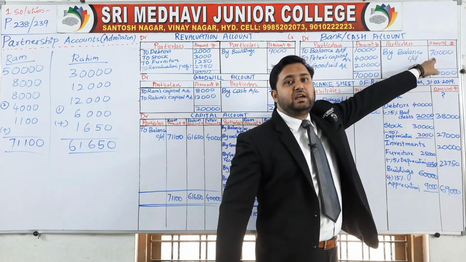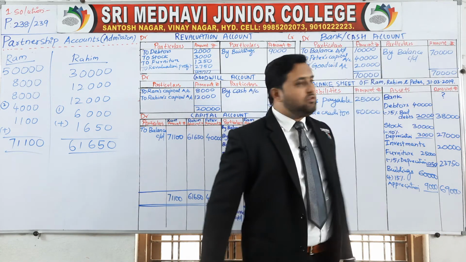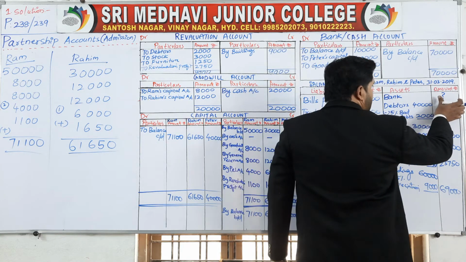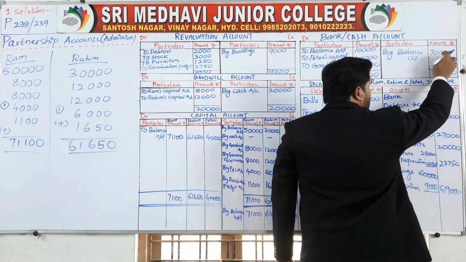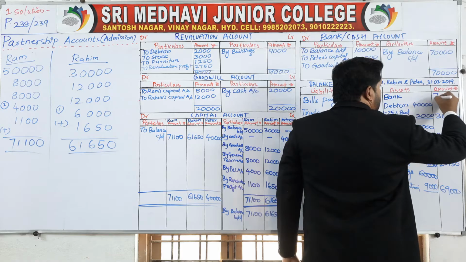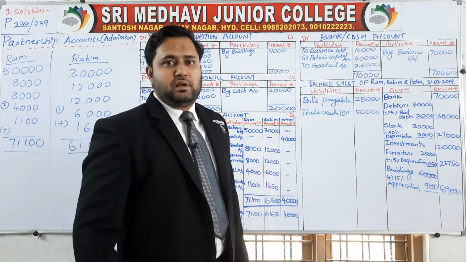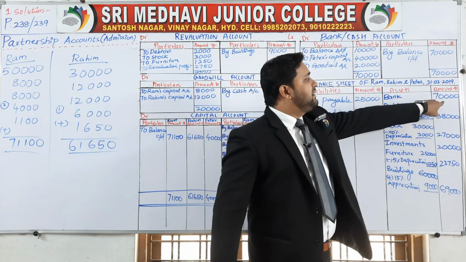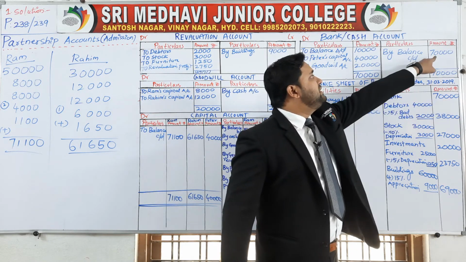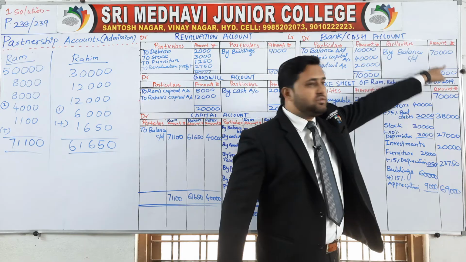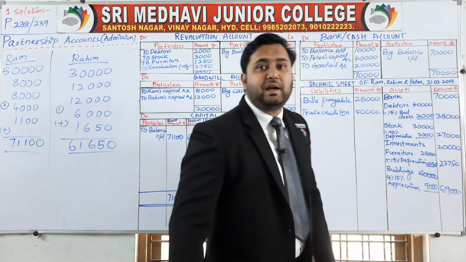What is the balance carried down of the cash and bank account? 70,000. So this is the answer for this question mark. The question mark is 70,000. This is the balance you have to write, 70,000. Now you have completed all the assets.